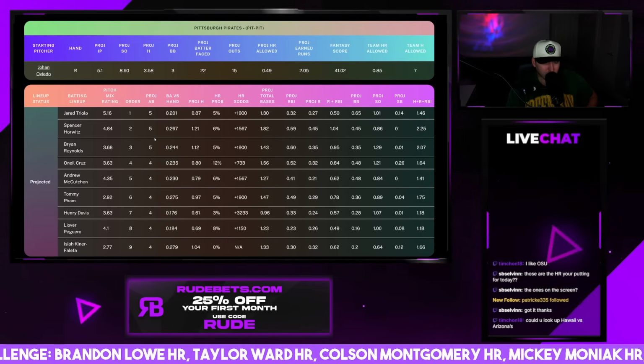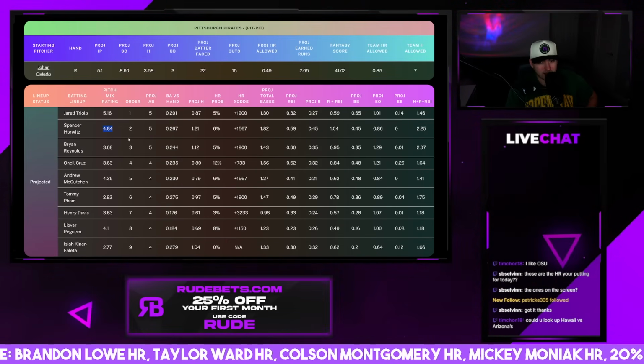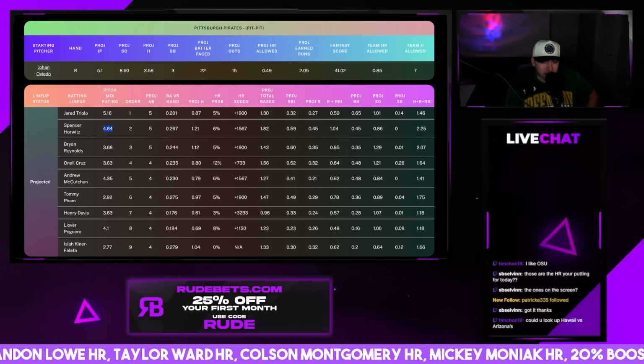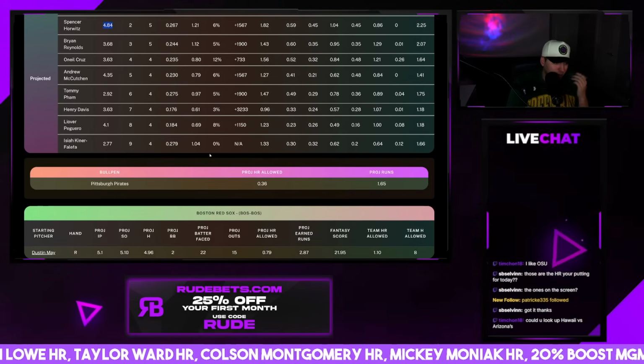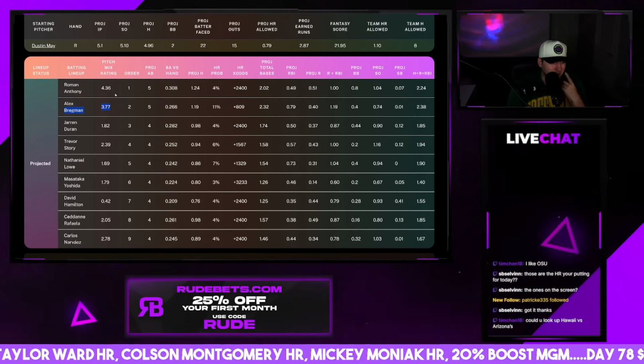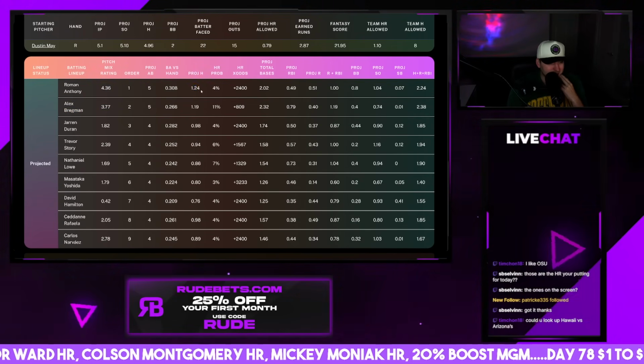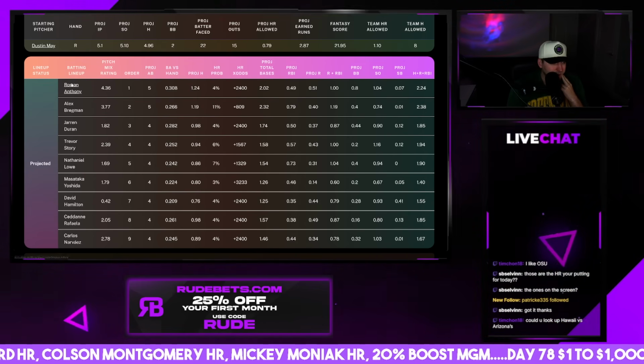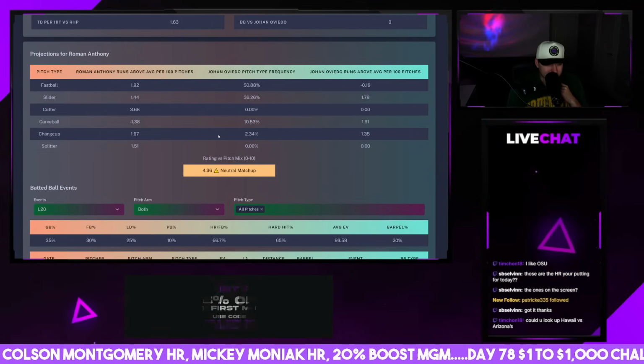I don't see a ton of player props I like here. I mean, Horowitz, I don't think any of you guys are going to be taking them, honestly. You're probably not. On the Red Sox, I mean, Bregman and Roman Anthony, both for a hit. That's about it. What's Roman Anthony's StatCast looking like here?